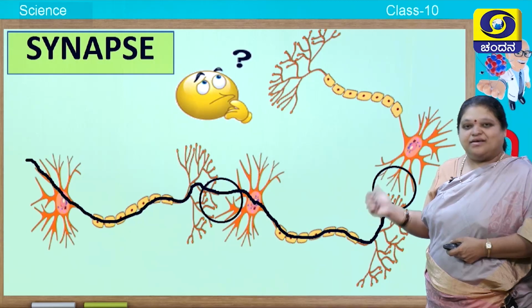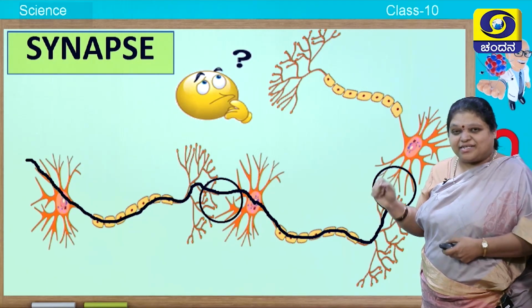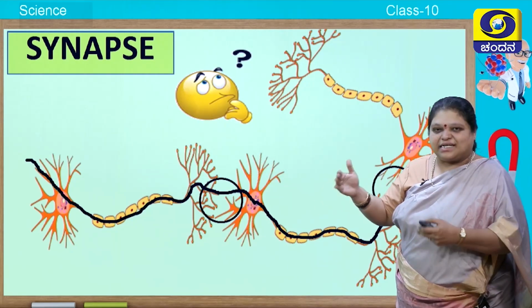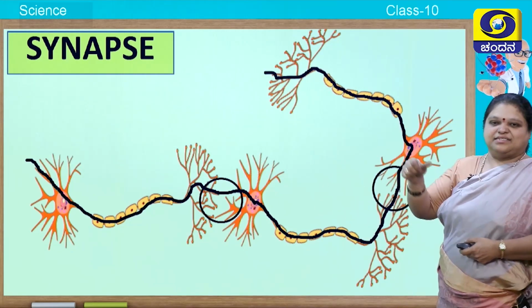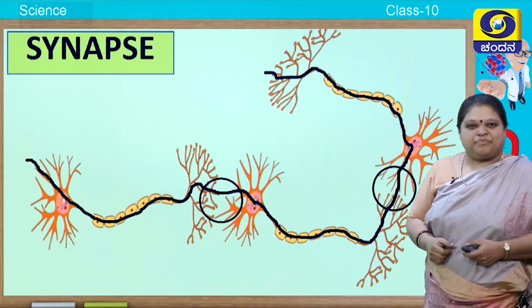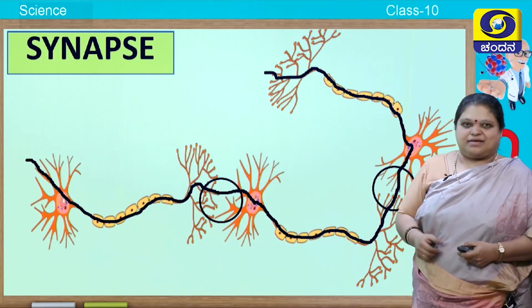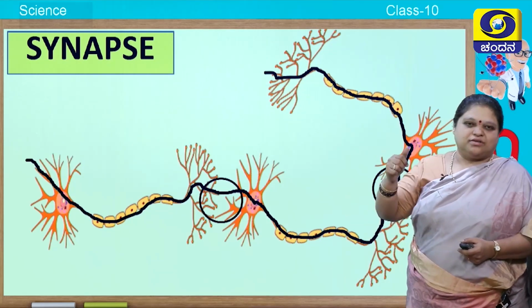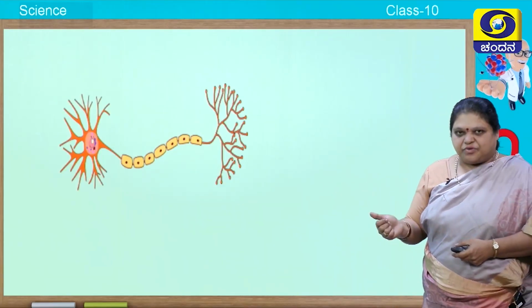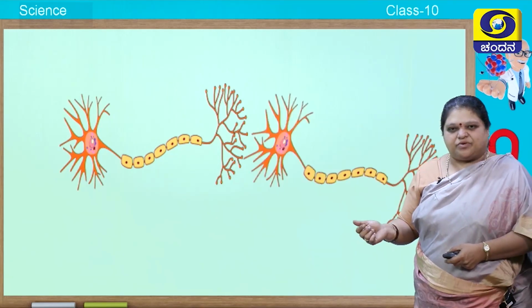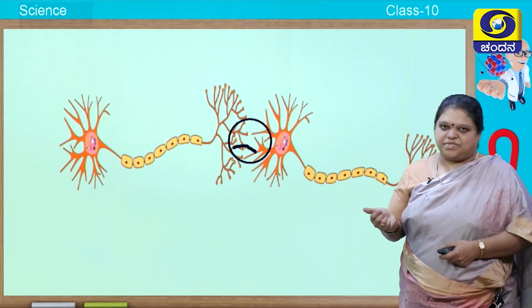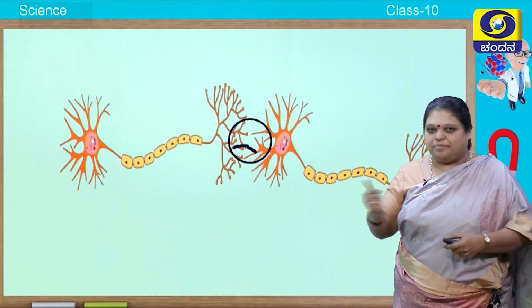Now, look at that place. There those chemical substances present in the synapse will help in the transport of this electrical impulse. You can see here. See, this is how it moves. So, this is the path of the neural electrical impulses. I hope you understood how it moves, and I hope you understood what a synapse is. Now, here there is a neuron and there is another neuron. In the synapse, there will be a chemical transmission, it helps in jumping of the impulses.